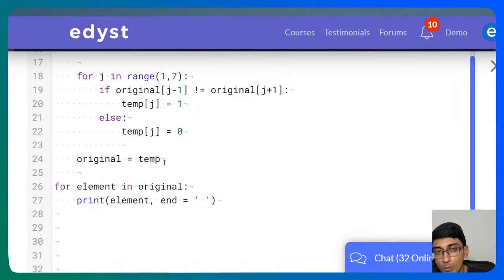You'll have to actually copy all of the elements of temp into original and then make temp as 0. So you'll have to actually copy that, and you could use another for loop, you could use a function, up to you. But that's how I would suggest you solve it in C programming.